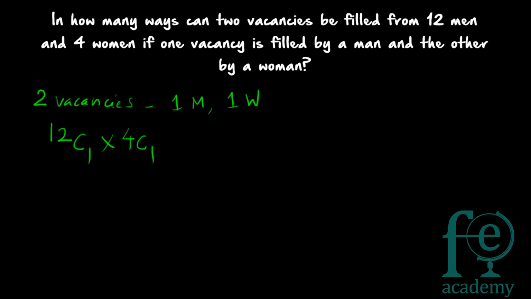4C1 ways you can select a woman from 4 women and 12C1 ways you can select a man from 12 men. So in total how many ways will there be? It is 12 into 4 which is equal to 48. So there are 48 ways in which you can fill the 2 vacancies.